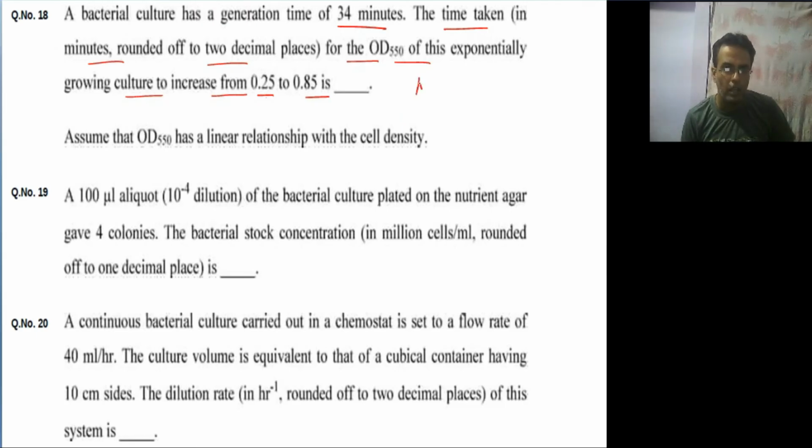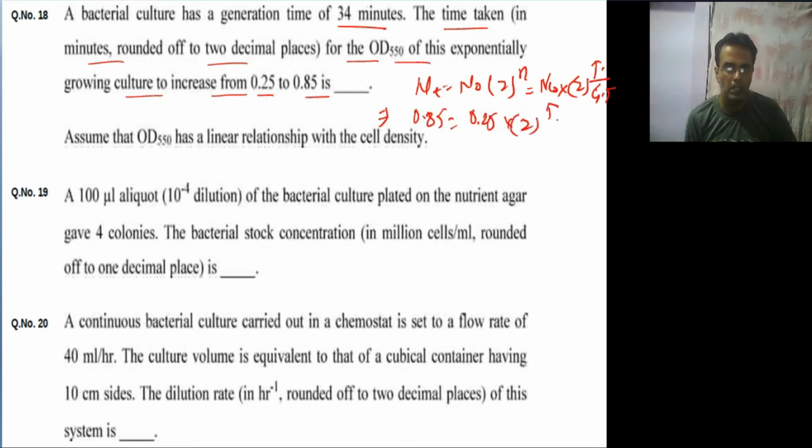Okay, Nt is equal to N0 into 2 to the power n, where n is the number of generations. And the number of generations is the total time divided by the generation time. So this time they are asking Nt is 0.85, absorbance we can keep like this, and N0 is 0.25, into 2 to the power T divided by the generation time, which is 34 minutes. So this value is 85 divided by 25, 2 to the power T divided by 34.